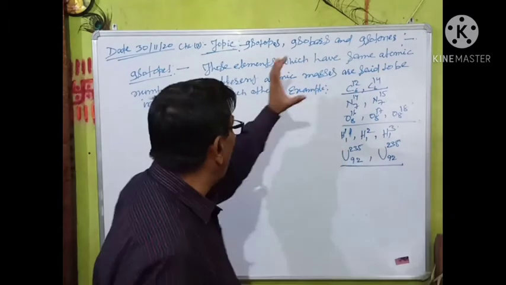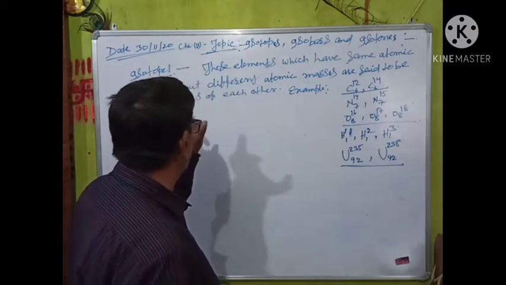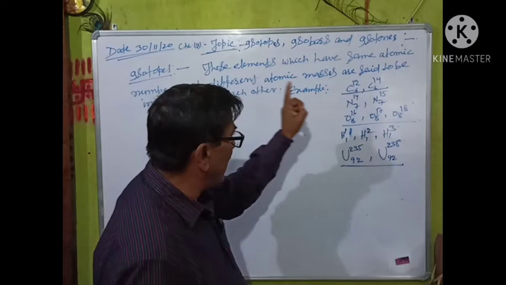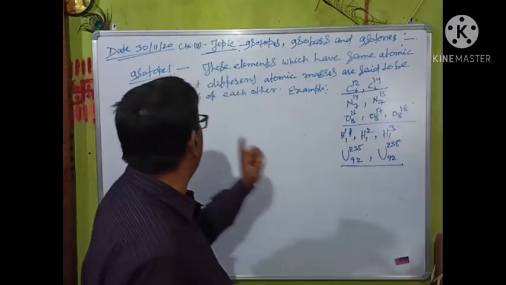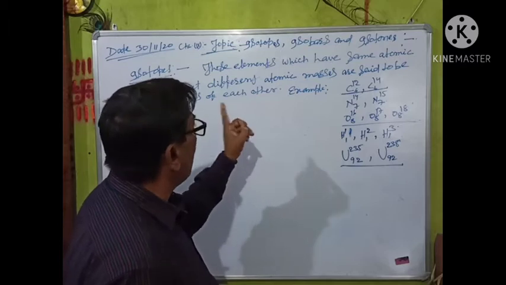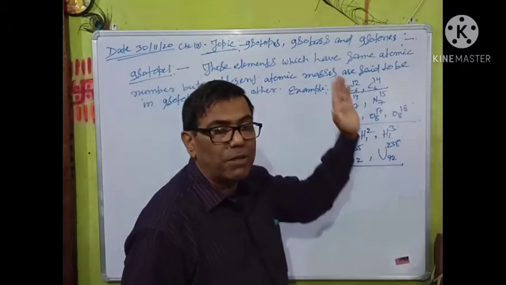So you have learned about isotopes completely. Those elements which have the same atomic number but different atomic masses are said to be isotopes of each other. There are so many examples of it.